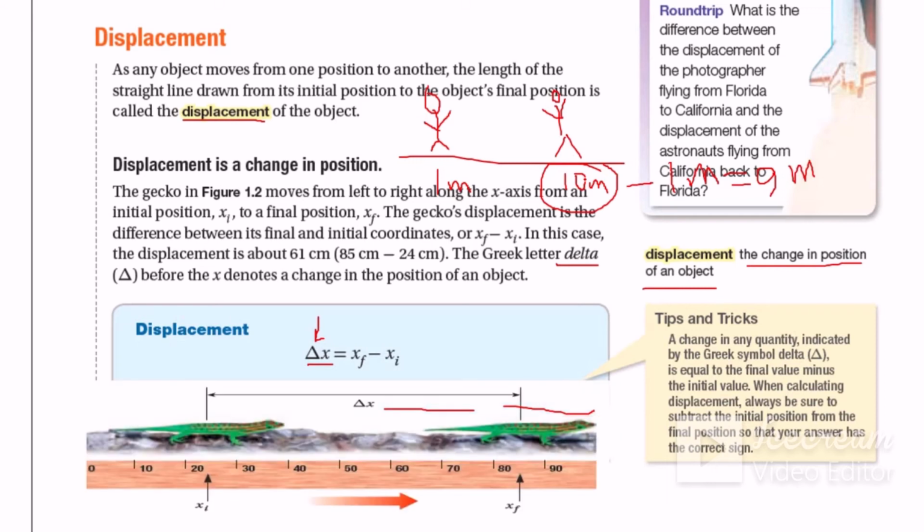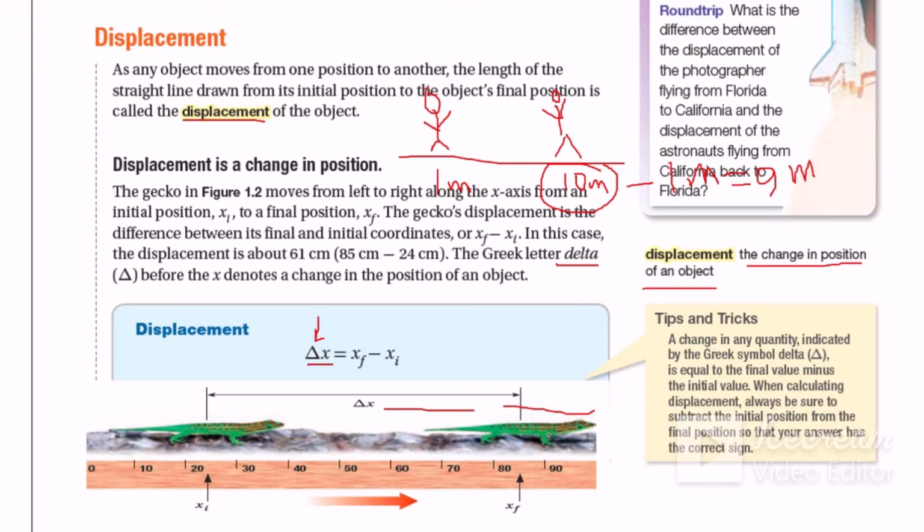Let's talk more about the displacement with this Jaco. As you see here, another example for Jaco: he starts from 20 here and ends at 80 there, okay. This is the final position and that is the initial position. 80 minus 20 equals 60 meters, okay.